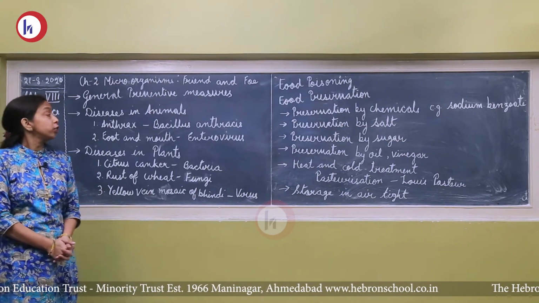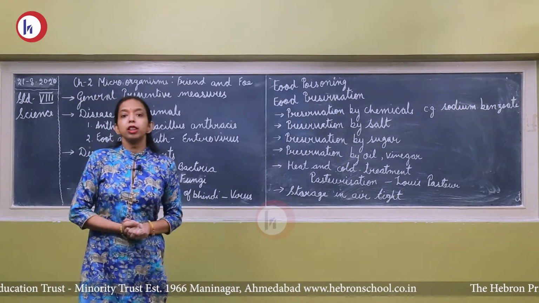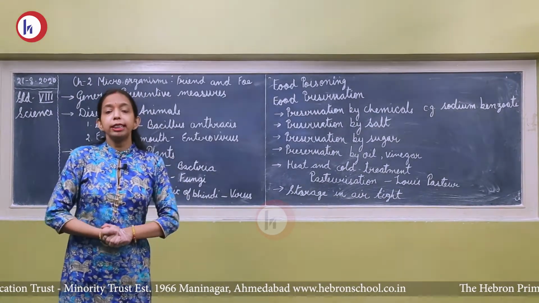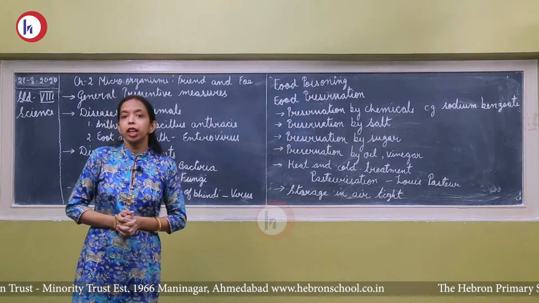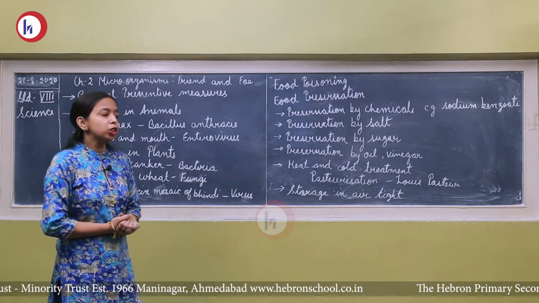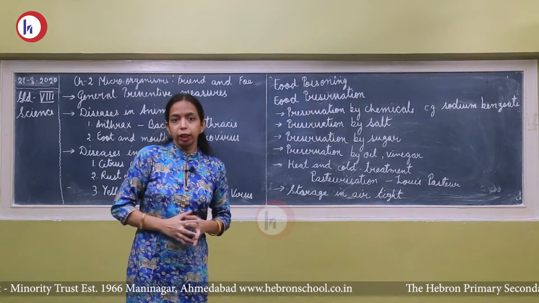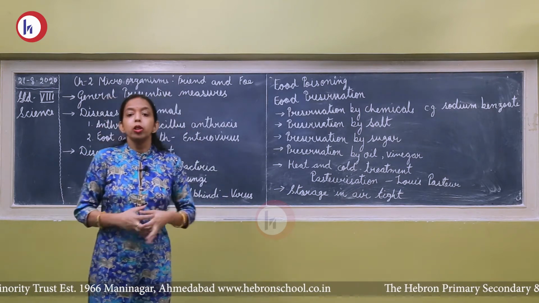Now the next topic is general preventive measures. We have discussed the microorganisms which cause diseases. Now, how can we prevent such types of diseases? So, general preventive measures. First of all, the microorganisms are transferred into our body through the food and through the air.